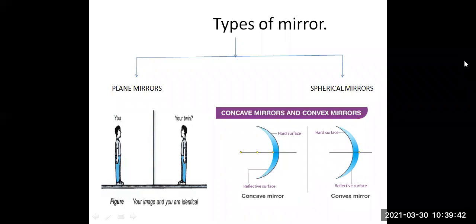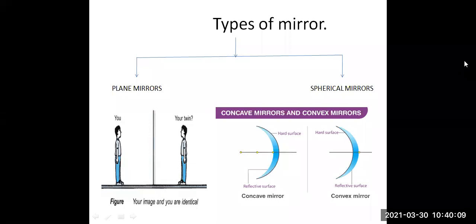When you stand in front of a mirror, you can see your image behind the mirror, which seems like both the image and the reflection are twins. So your image and you are identical.